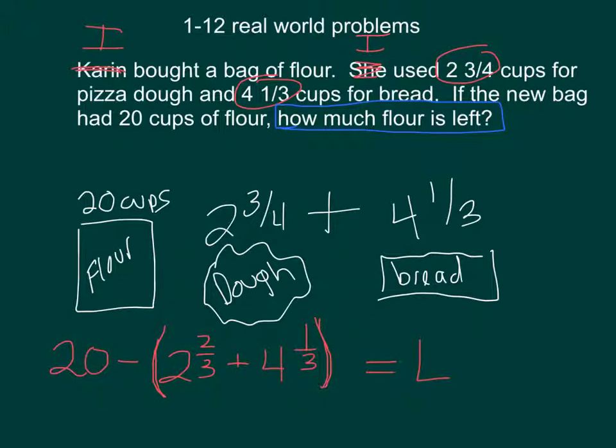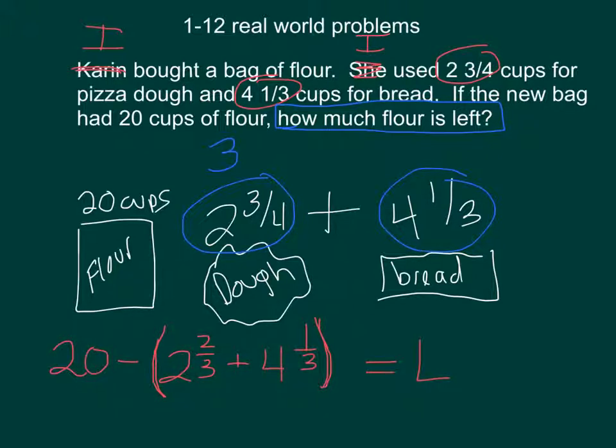A way to do that is to simply round numbers off and make them easier and quicker to add, subtract, multiply, or divide. So for instance, if I were to look up here and just take these fractions and round them off, and not even be careful about rounding them off, just round them up. I would round 2 3/4 up to 3 because it's more than 2. It's actually closer to 3 than 2.